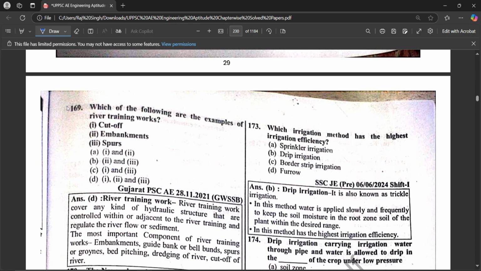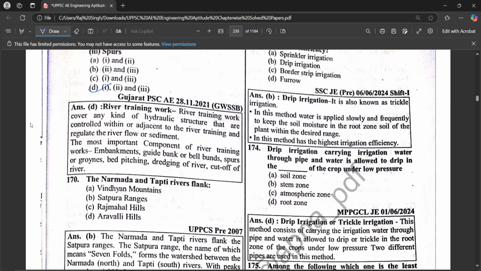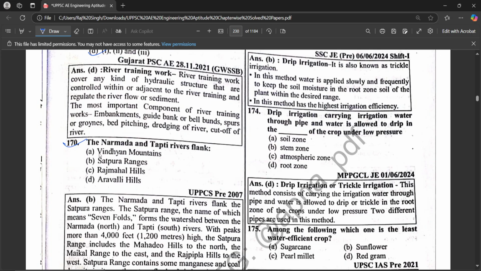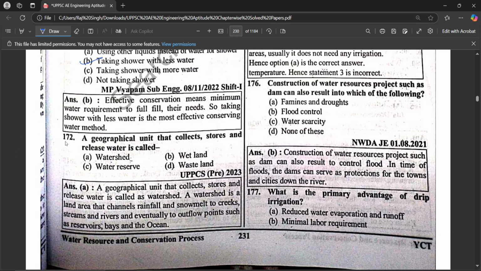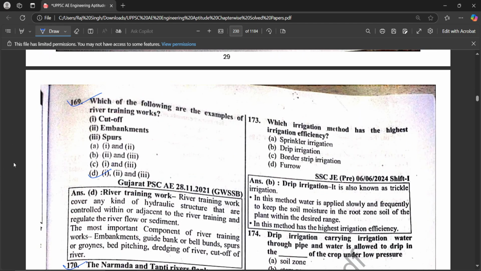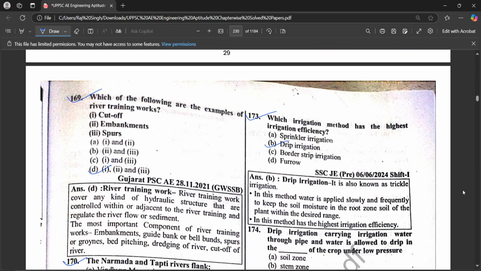Which of the following are examples of river training work? First, cut off, second, embankment, spurs. All the options are correct. The Narmada and Tapti river flank the Satpura branch. Which of the following methods is the most effective for conserving water? Taking a shower with less water. A geographical unit that collects, stores, and releases water is called a watershed. Which irrigation method has the highest irrigation efficiency? Drip irrigation.